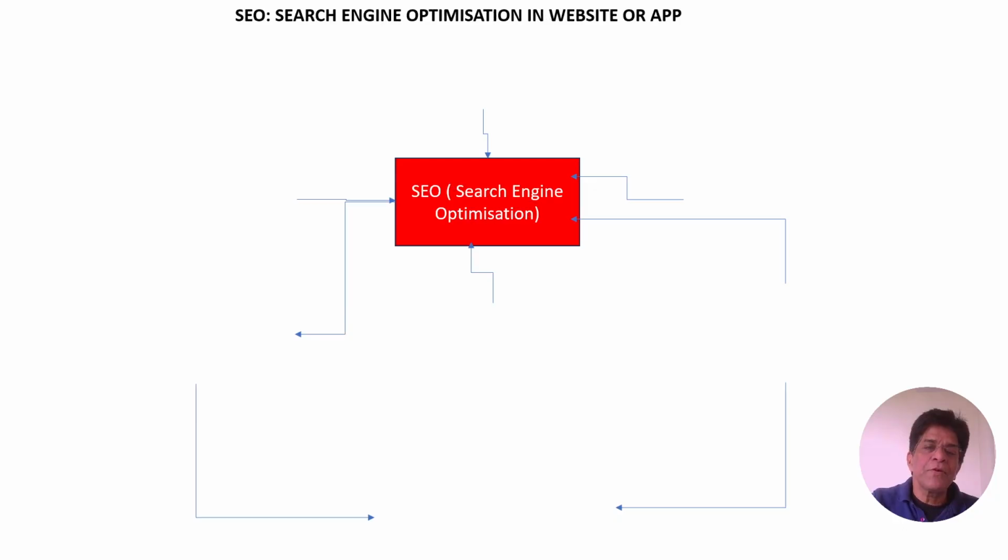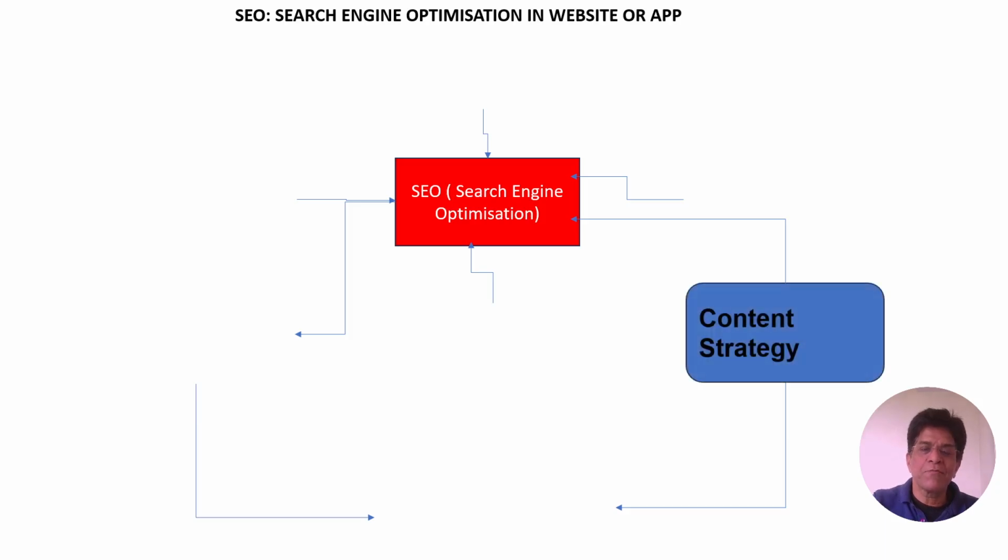How we can use SEO for maximum optimization. SEO has one option where it will demand the best content strategy. What kind of content are we using for our website? What information do we have on that website? Whether that information is unique, whether it is written well, readable, understood by most of the users, and whether it is matching the search engine's algorithm. So we have to make the content strategy. We can use AI for this strategy.